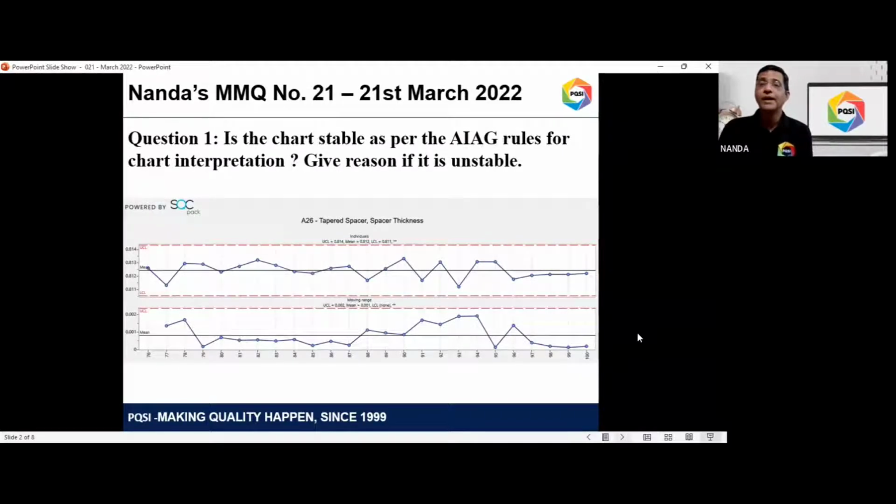I'm sure some of you from other sectors follow the AT&T rules, the Duncan rules, the Durand rules, Western Electric rules, and in healthcare, you have a different set of rules. But this quiz is all about how we interpret based on the guidelines given in the AIAG SPC manual. So AIAG rules is what you need to look at. Is this chart stable as per the AIAG rules for chart interpretation?